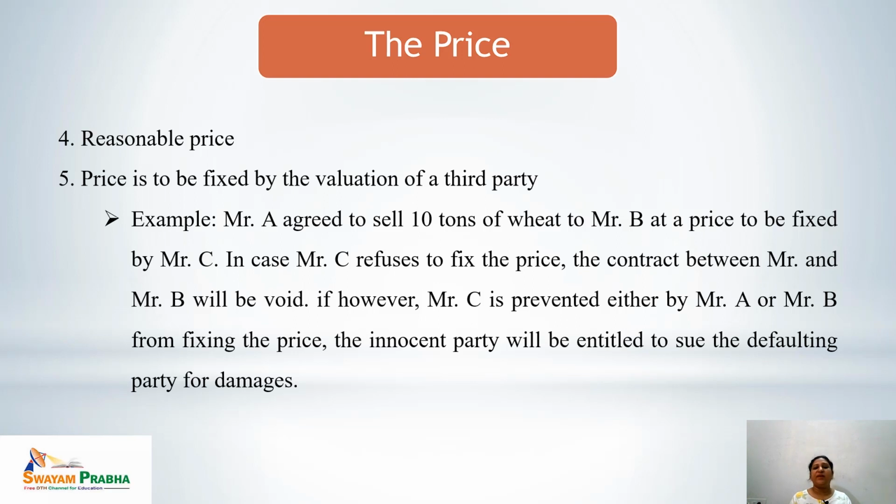Next is price to be fixed by the valuation of a third party. Yes, this is also possible. Let's see the example. Mr. A agreed to sell 10 tons of wheat to Mr. B at a price to be fixed by Mr. C. So here Mr. C is a third party. In case Mr. C refuses to fix the price, the contract between Mr. A and Mr. B will be void, because it was already decided that the price of the particular article will be fixed by the third party. If, however, Mr. C is prevented either by Mr. A or Mr. B from fixing the price, the innocent party will be entitled to sue the defaulting party only for damages.